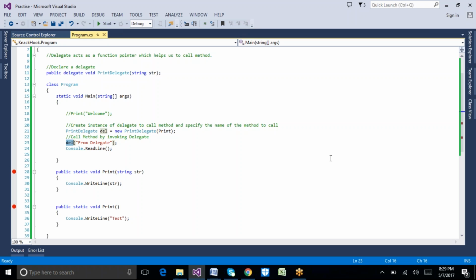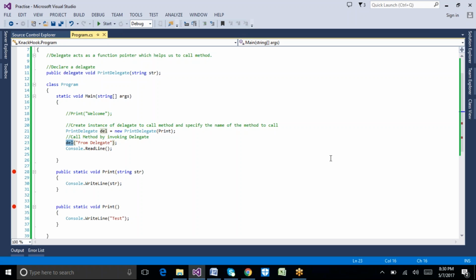We are hiding our method name. We are only giving the object name of a delegate, which in turn calls the actual method. We are not giving my original method name to the end user. Instead, we are giving one intermediate object which is going to call the actual method. So that is the one security advantage we have in our programming.